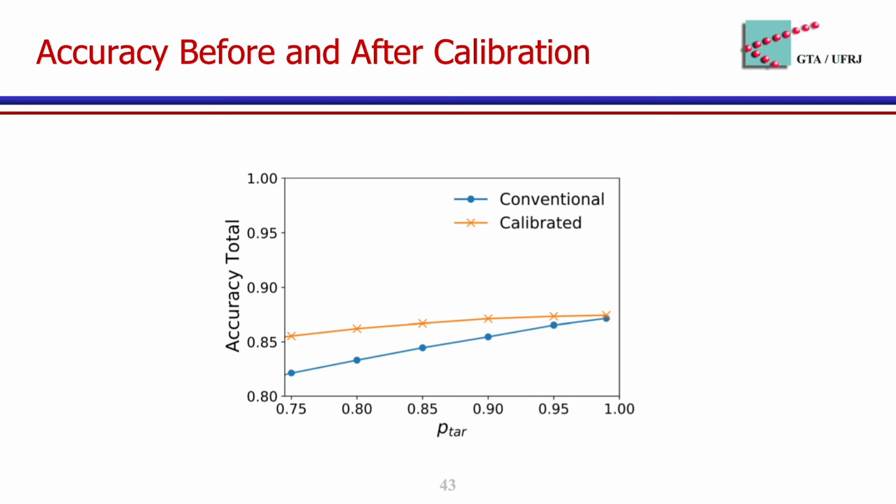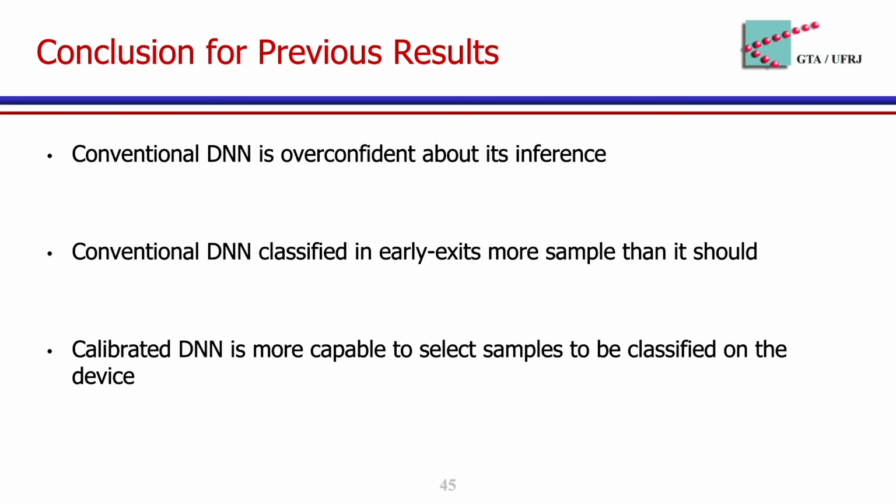Now, we evaluate accuracy total, which we compute considering samples classified in the edge side and in the cloud side. Again, calibrated DNN achieves a higher accuracy than conventional one. This confirms our conclusion that conventional DNN classifies more samples locally in the edge side than it should. At this point, we show that conventional DNN is overconfident about its inference. Moreover, we show that conventional DNN classifies more samples in the edge than it should.